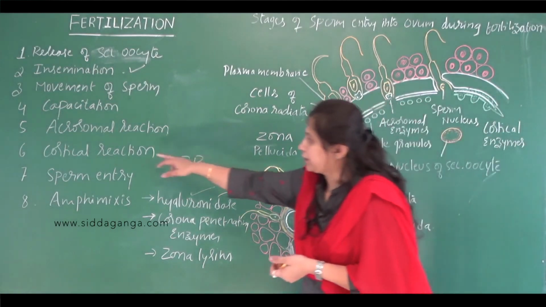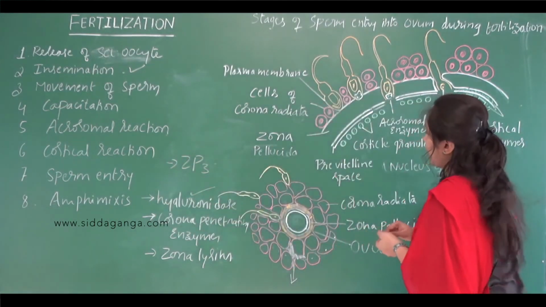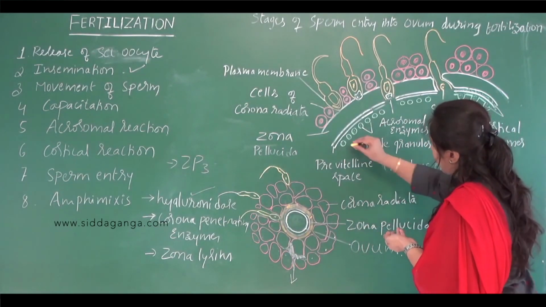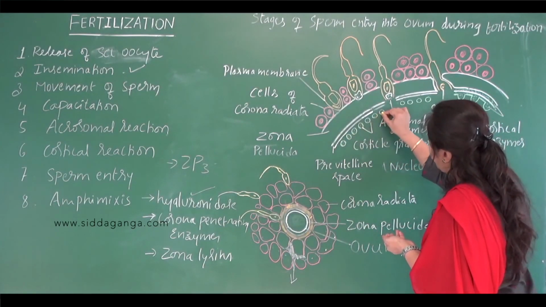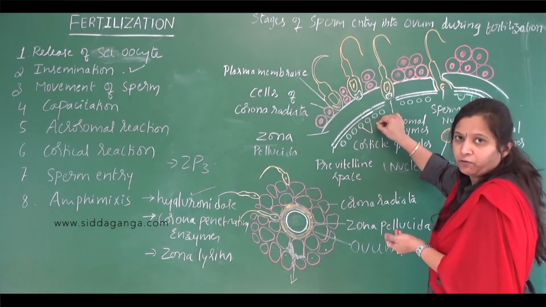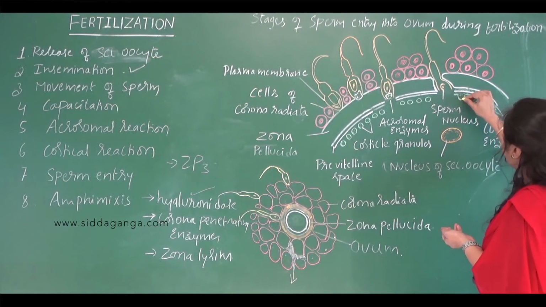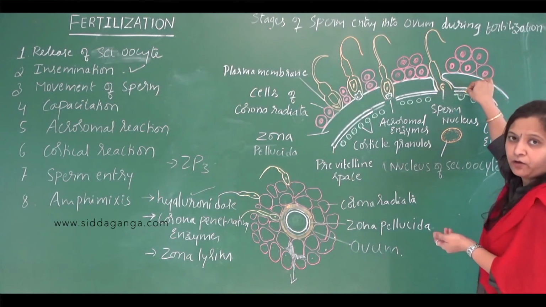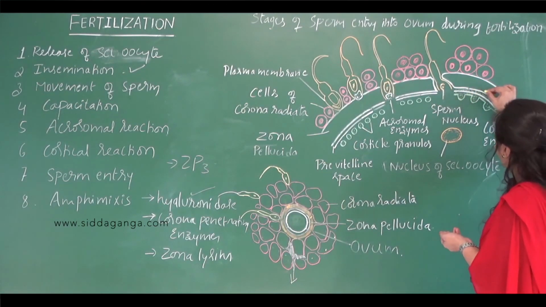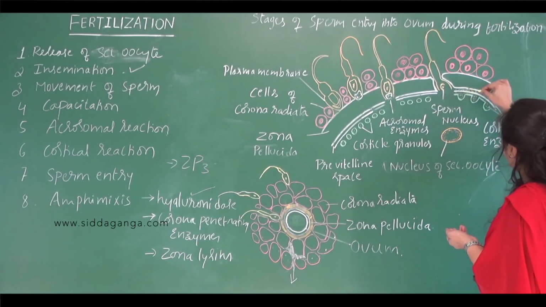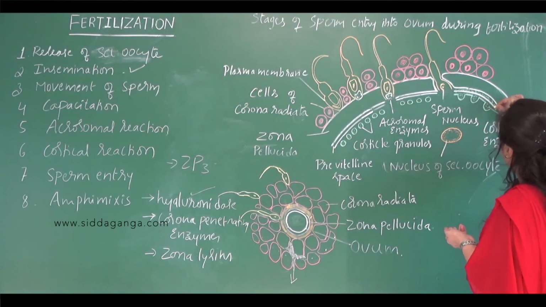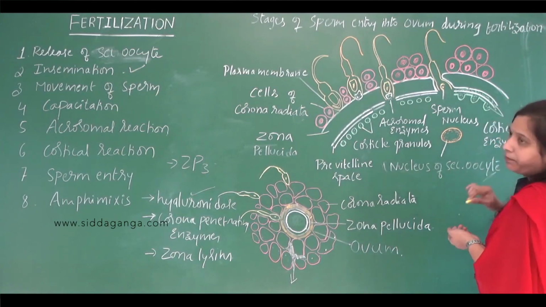So this is the sixth step, that is the cortical reaction. So what happens in the cortical reaction? Some cortical granules are present beneath the plasma membrane of the secondary oocyte. These cortical granules fuse with the plasma membrane of the oocyte and pour their secretions into the space which is present between the zona pellucida and the plasma membrane.